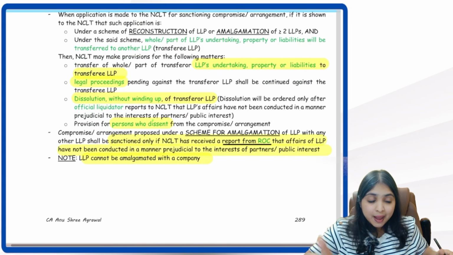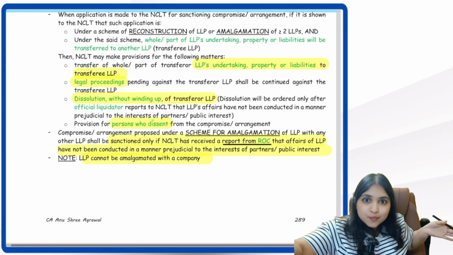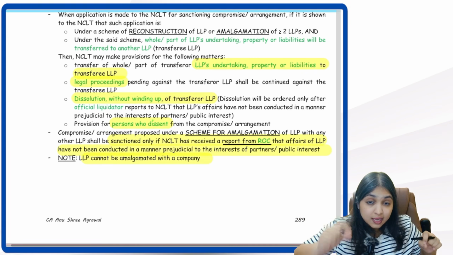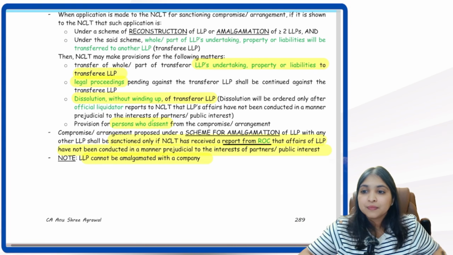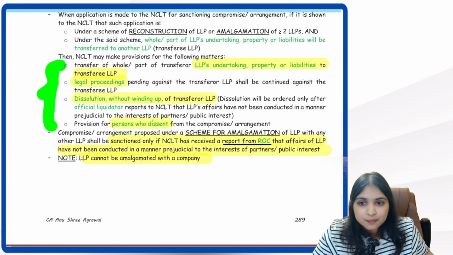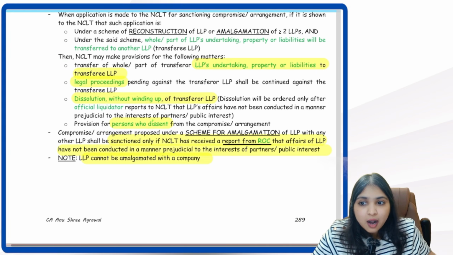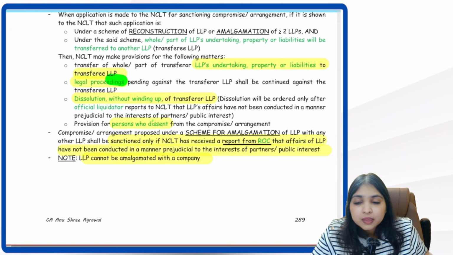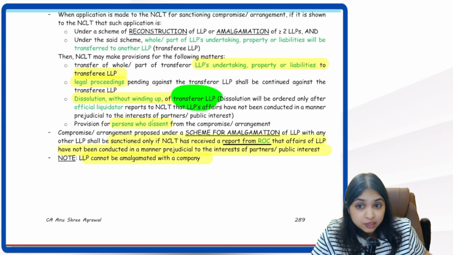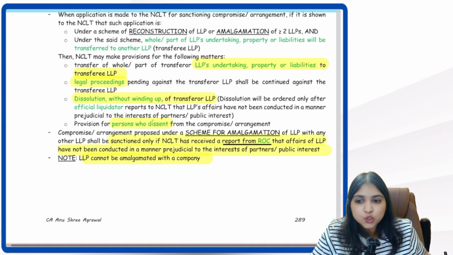When the NCLT is passing an order allowing demerger of an LLP, which is nothing but reconstruction, or an order for amalgamation of 2 LLPs into 1 LLP, then in that order the NCLT will write about these 4 things. Thing number 1, transfer of whole or part of the transferor's assets, liabilities and all to the transferee LLP. Legal proceedings against the transferor LLP will be continued against the transferee LLP. Dissolution without winding up of the transferor LLP, and provisions for persons who are dissenting.